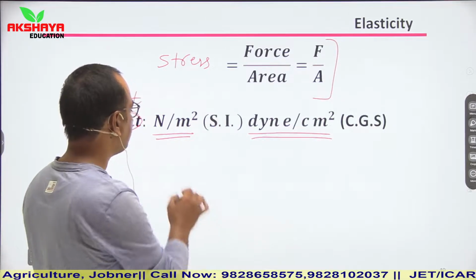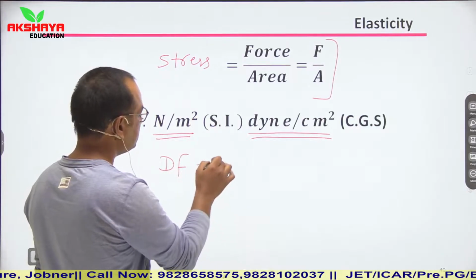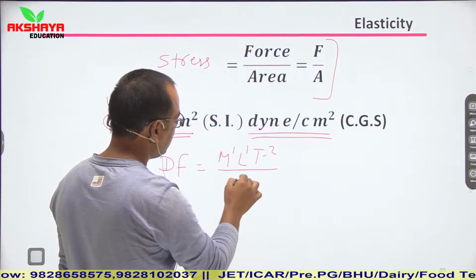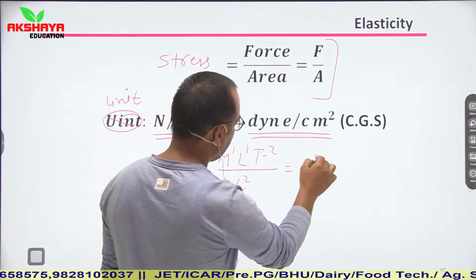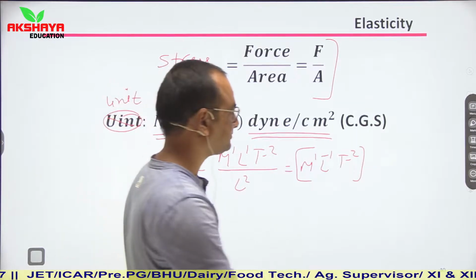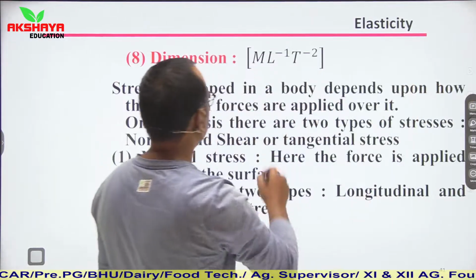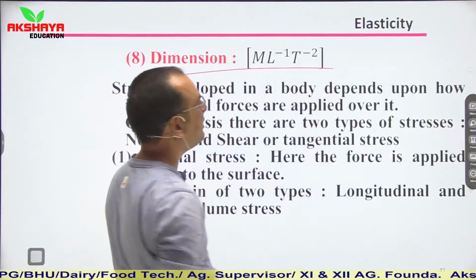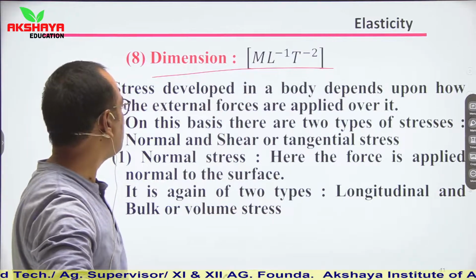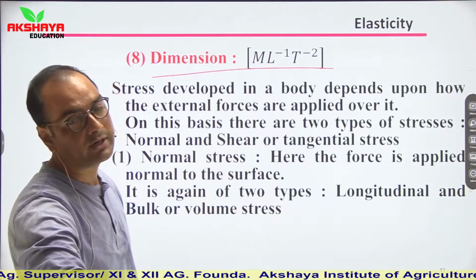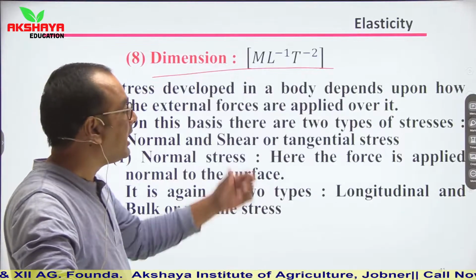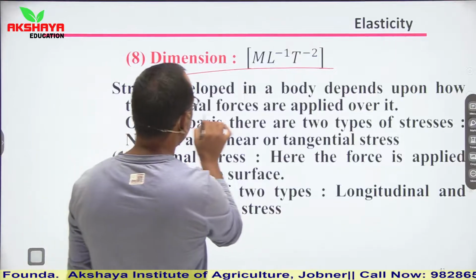If we talk about its dimension, then its dimension is m1 l1 t minus 2 divided by l2, or you can say m1 l minus 1 t minus 2. So this is the dimension of stress. Stress developed in a body depends upon how the external forces are applied over it. So the amount of stress on any body or any matter depends on how the external forces are applied over it.